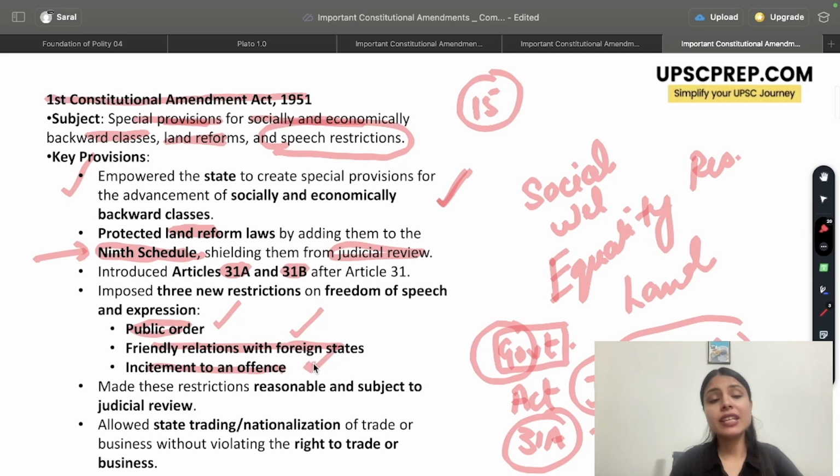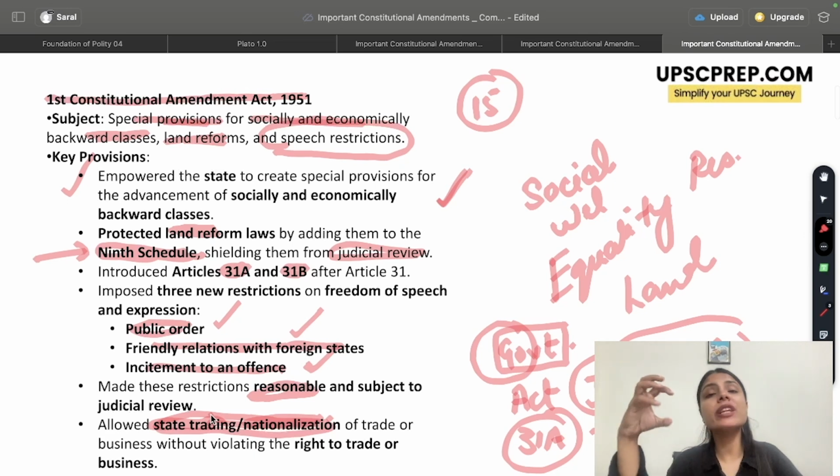The idea was these restrictions are reasonable, but yes, they are subject to judicial review, meaning it can be scrutinized by the judiciary to see whether the restriction imposed was reasonable or not. Finally, my dear students, nationalization was to be done. So this amendment said that any attempt at state trading or nationalization by the government will not be seen as a violation of right to free trade or business. So basically, again, the entire provisions of the First Constitutional Amendment Act were made to empower the government. If you think of it this way, you'll be able to recall better.